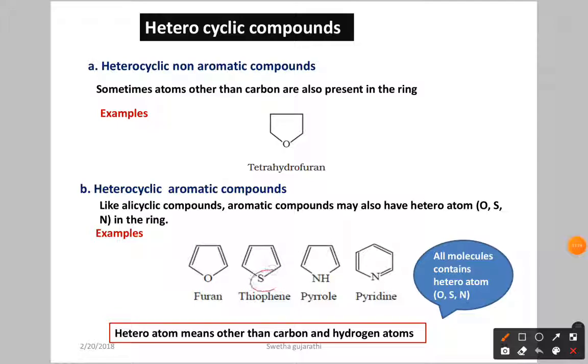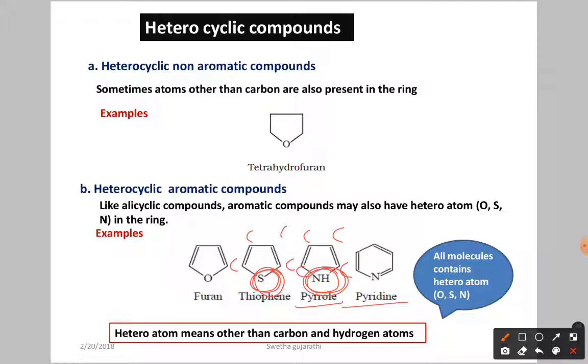Next we have thiophene. Here also it is carbon, carbon, carbon, but we have one sulfur. So it is heterocyclic. Next we have pyrrole. This is carbon, carbon, carbon, carbon, and the remaining valence has to be satisfied with hydrogen. So here the 5th member is nitrogen, heterocyclic.